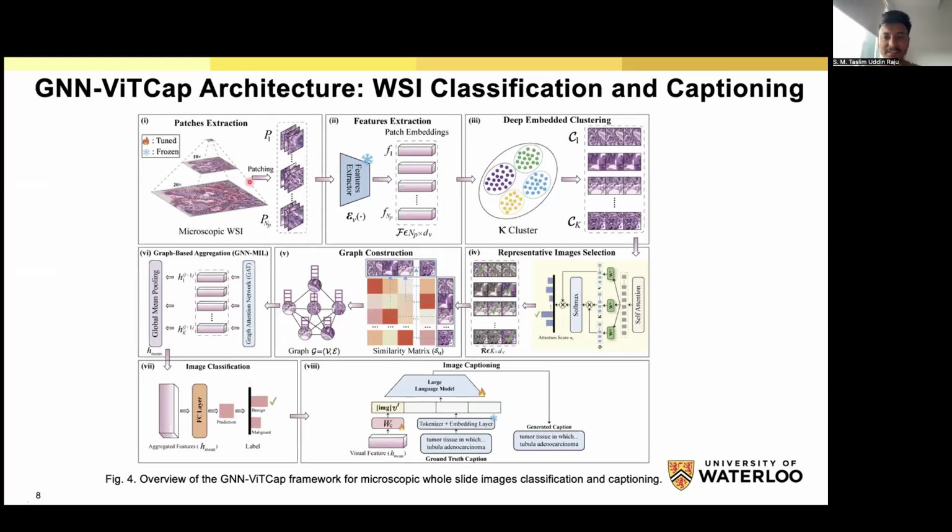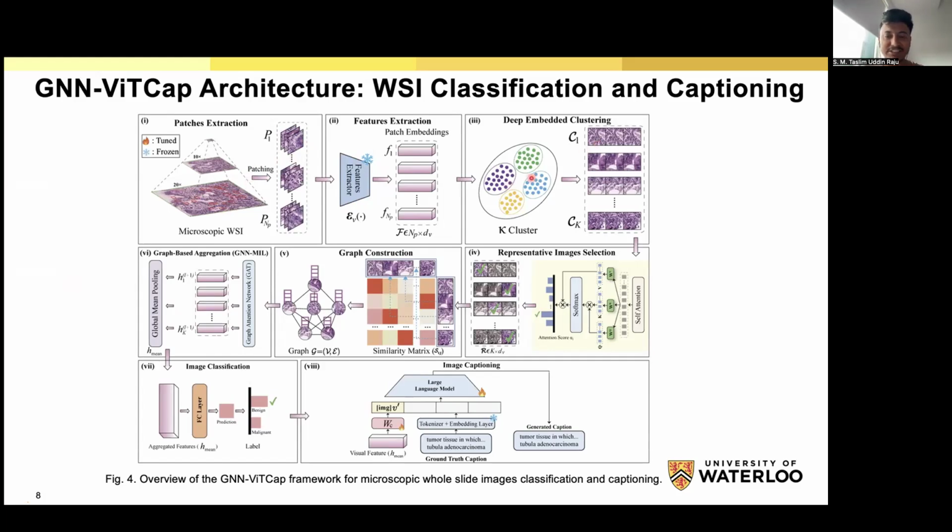We divided our proposed architecture into multiple modules. The first one is the patch extraction. Here, the pathologists extract the patches from the whole slide images, but we don't know the absolute position of each patch, and there is also redundancy among the patches. In our second module, the feature extraction module, we use the vision transformer and the ResNet50 to extract the features. After extracting the features, we remove the redundancy from our features, and for that we use deep embedding clustering.